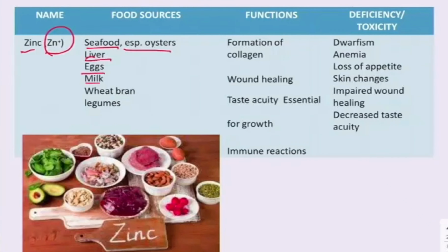So you can see the picture of dwarfism. Dwarfism is where the height is restricted; there will be no development in height. Zinc is also necessary for normal skin. But if there is a deficiency of zinc, this kind of papules or blisters may occur on the skin.